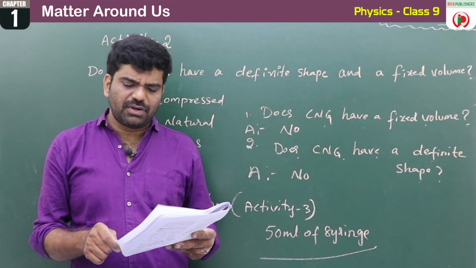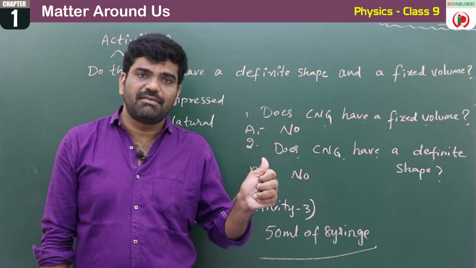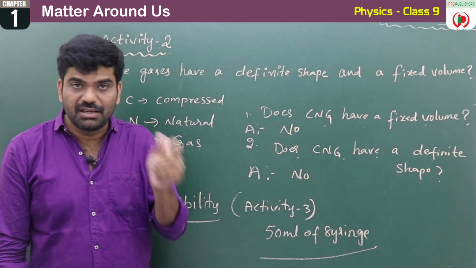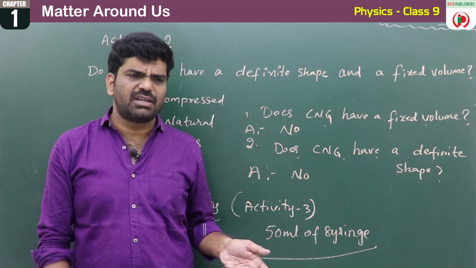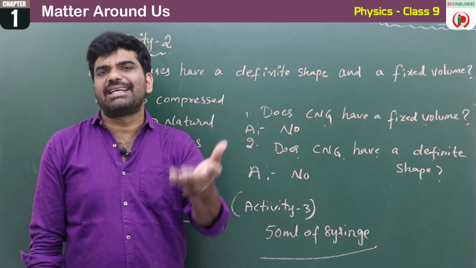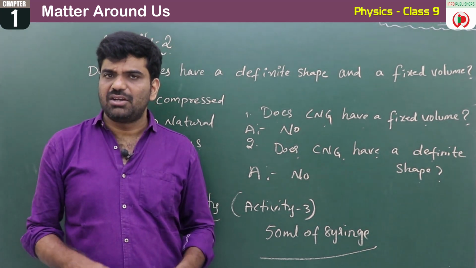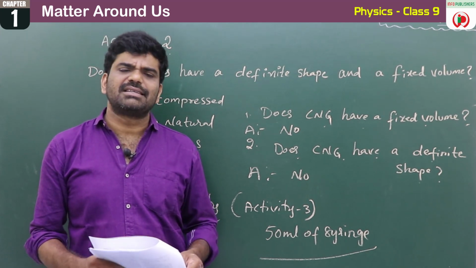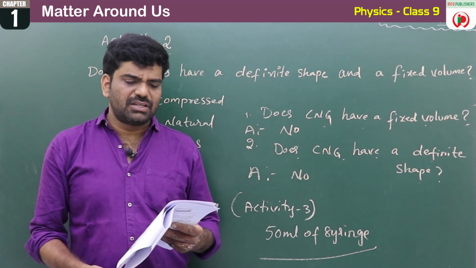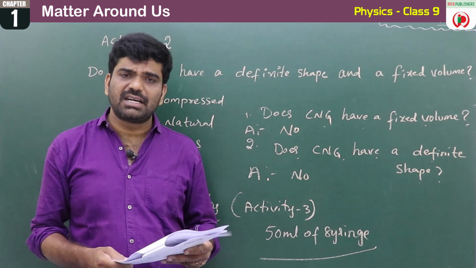Now take a piece of wood and press it with your thumb. So that is the first case. You have pushed the piston when there is air. In the second case, you have pushed the piston of the syringe when there is water. In both cases, you observe that when there is air, it is very easy to push when compared to water. Now take the wood and press it. Is it very easy to press, children? No, it is not very easy. That means it is very clear that when compared to solids and liquids, gases are highly compressible.